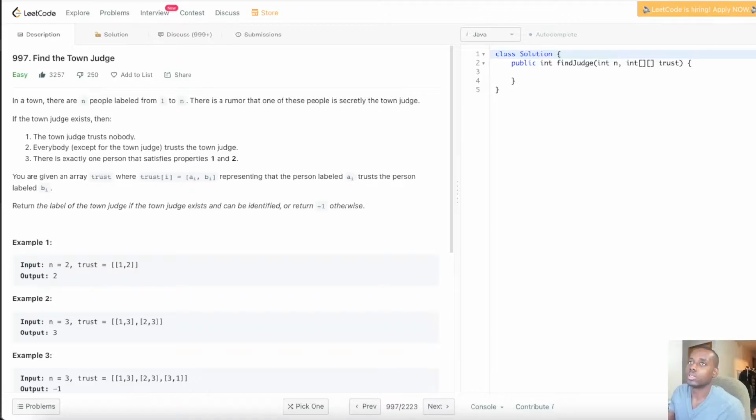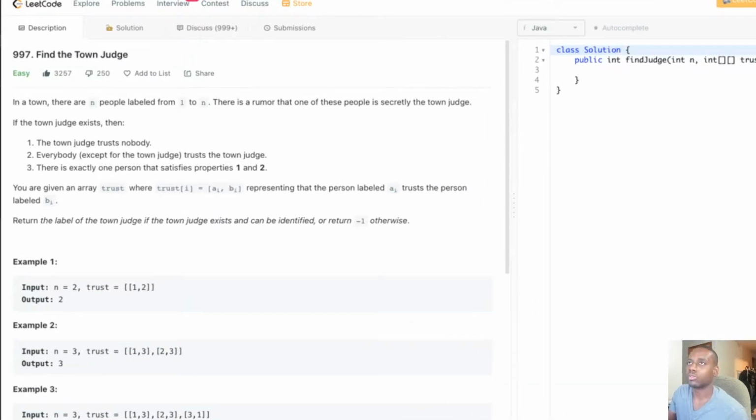Today, we have an amazing problem for you guys. So let's quickly go ahead and read the problem statement. The problem's called Find the Town Judge. It says in a town, there are n people labeled from 1 to n. There's a rumor that one of these people is secretly the town judge. If the town judge exists, then the town judge trusts nobody. Everybody trusts the town judge. And then there's exactly one person that satisfies properties 1 and 2.